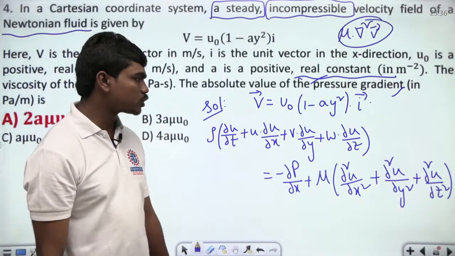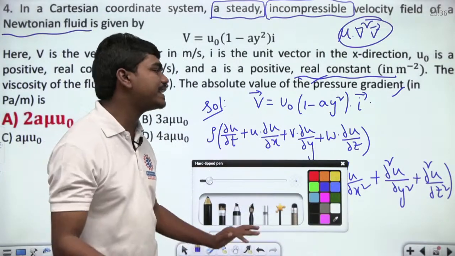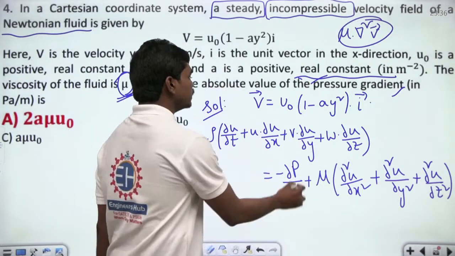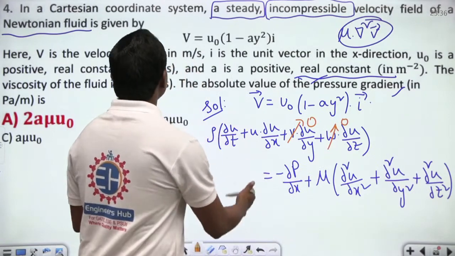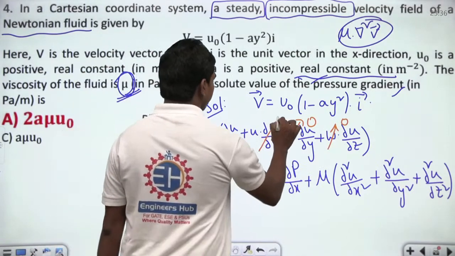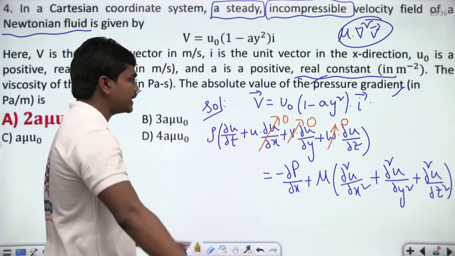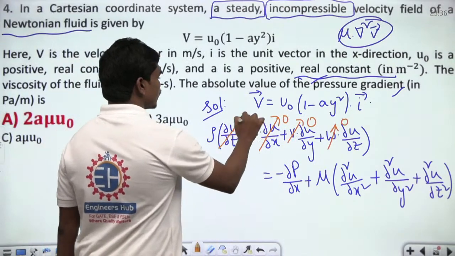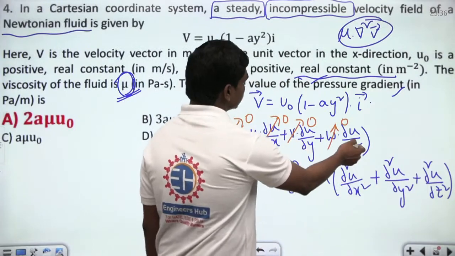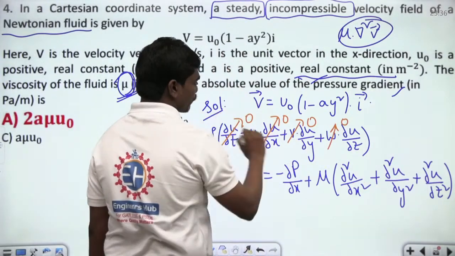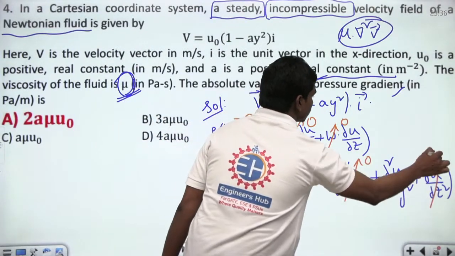So if this is the Navier-Stokes equation in the x direction, of course for a steady incompressible flow, then one thing is very clear: the flow is one dimensional here, so v and w are zeros. This is also a fully developed flow, so we can neglect any changes of velocity in the x direction, and it's given as steady flow, so there is no time effect. So you can clearly see that this is independent of x and z, so these two are zeros.